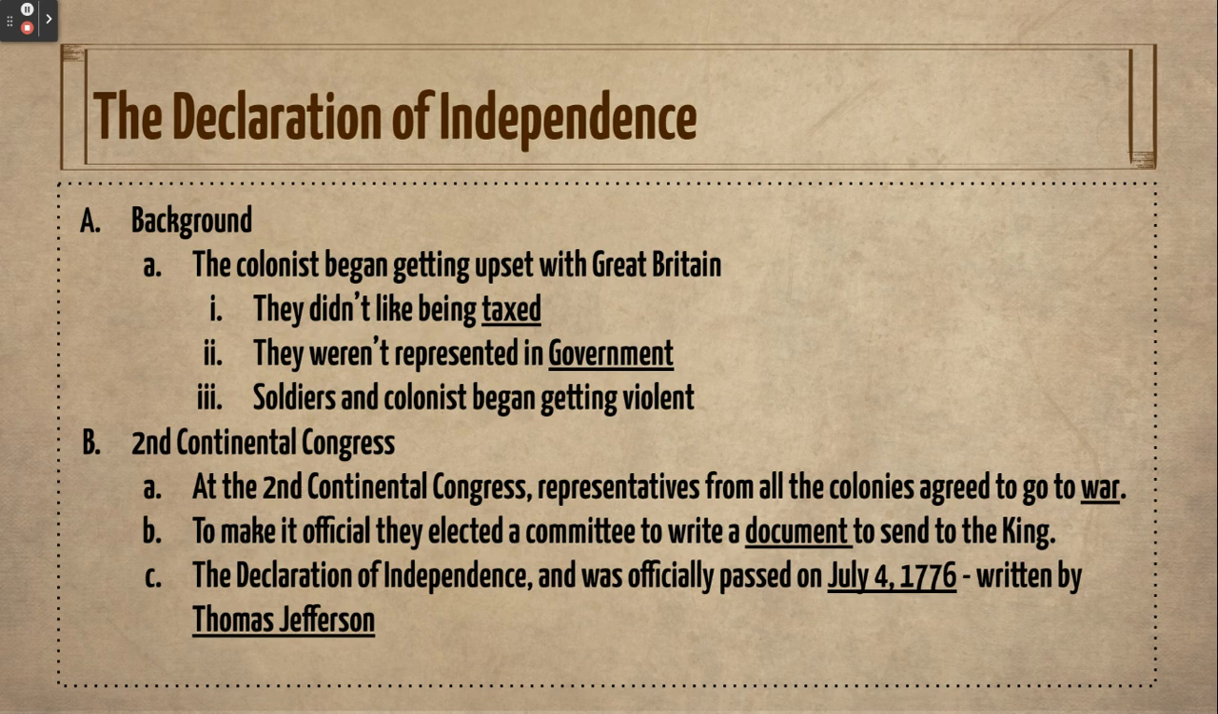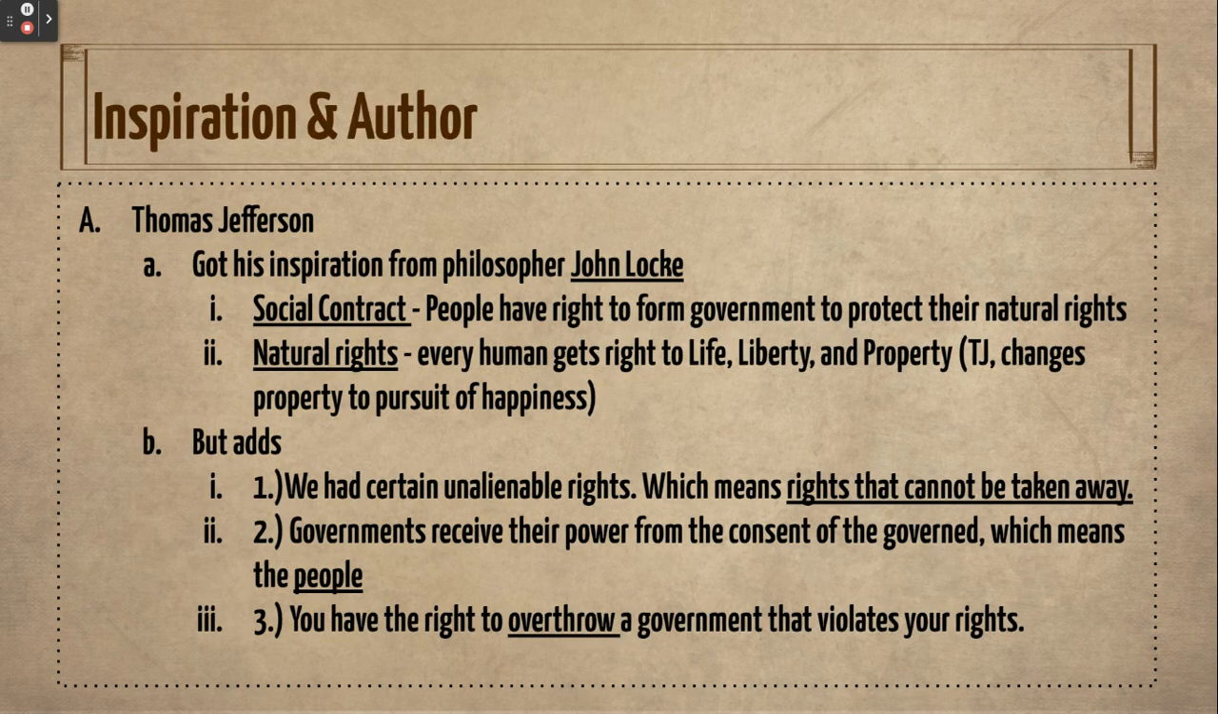To make it even more legit, they elected a committee to write a document to be sent to King George III in Great Britain. This document was written by Thomas Jefferson, and it is known as the Declaration of Independence. The Declaration of Independence declared that the 13 colonies were free and independent from Great Britain. On July 4, 1776, the Declaration was signed and sent to the King, declaring their independence.